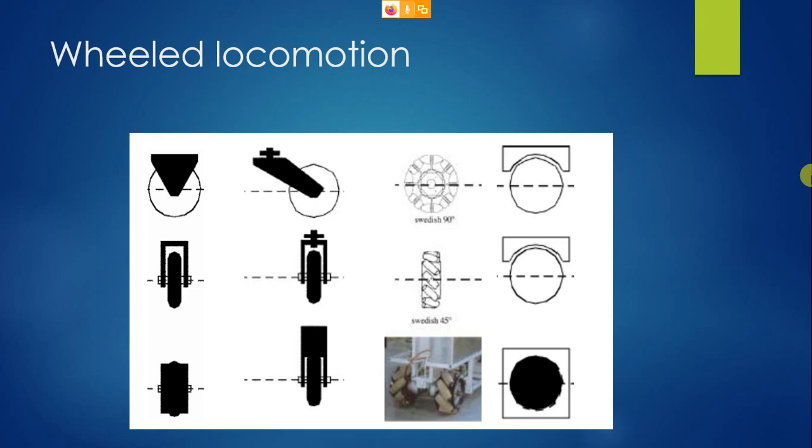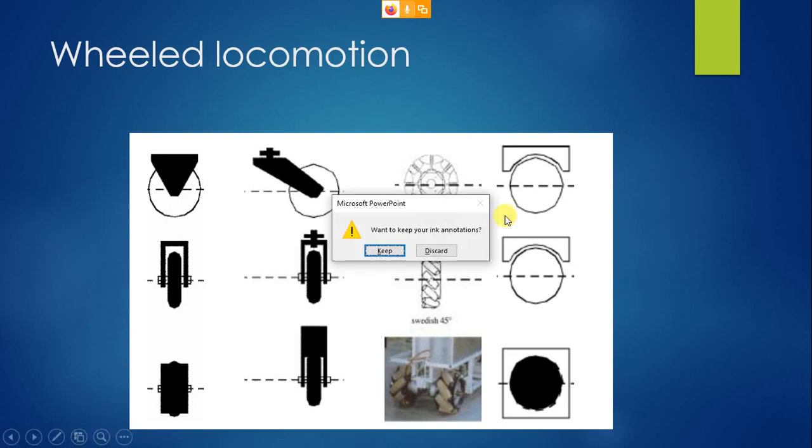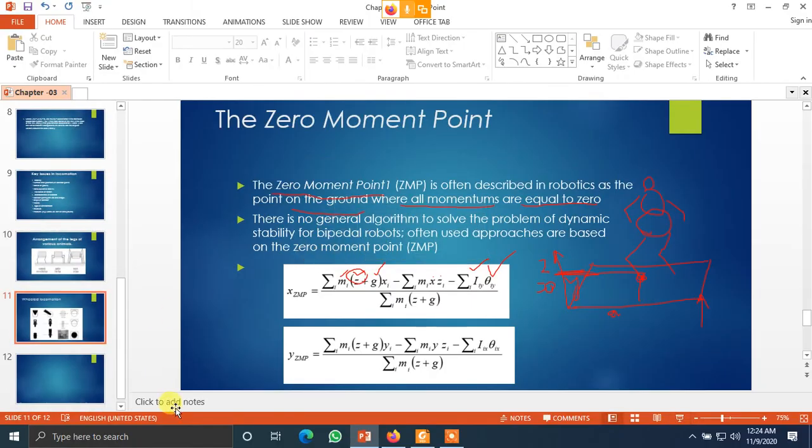Any other factors that affect why a robot should use wheels? With wheels, what basic advantage do you get? So it's easier to turn. Easier to maneuver. Okay, very good. I want answers from the rest of the class. Any other answers?